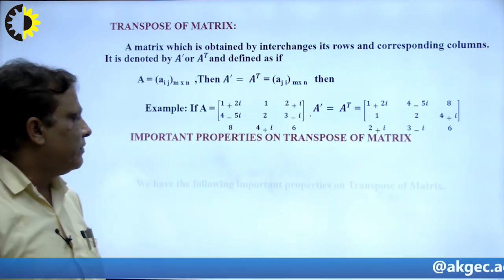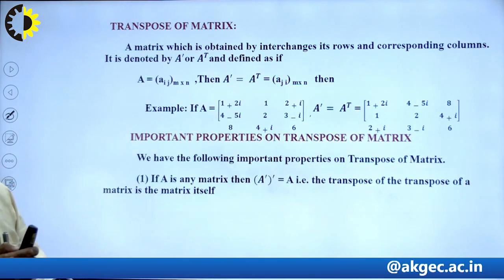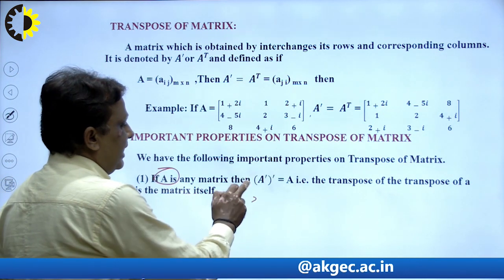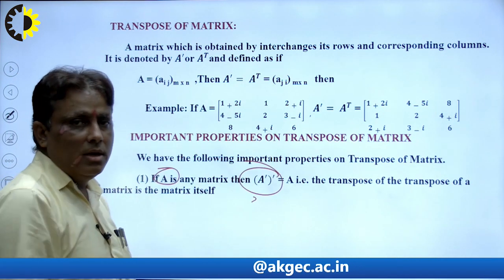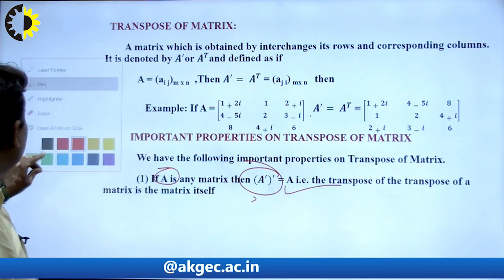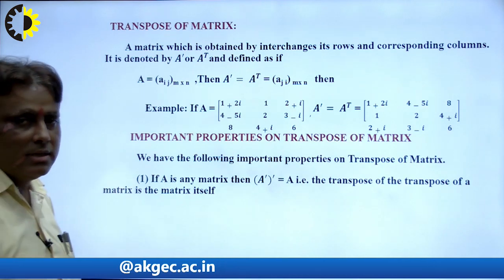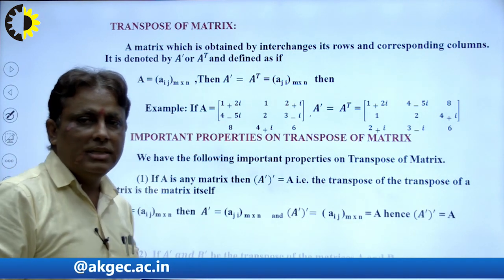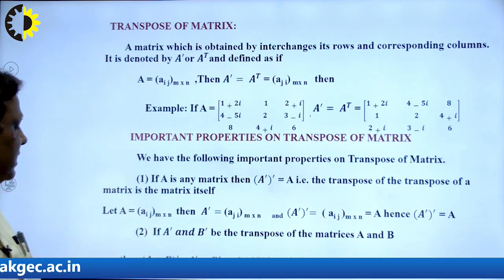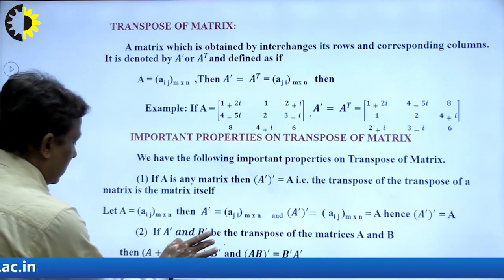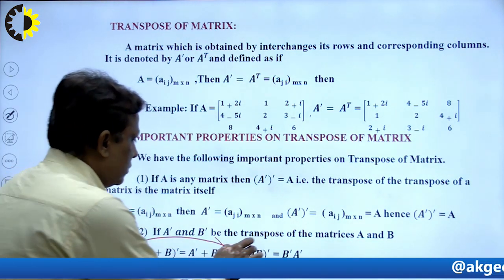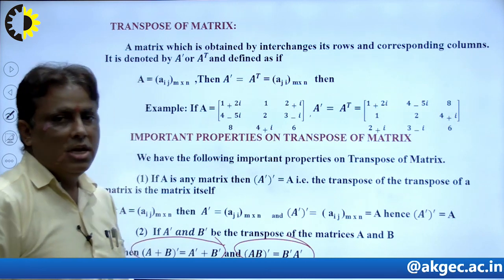Properties of the transpose of a conjugate, right. I want to discuss some results here. Suppose A is a square matrix, and A double dash, that means the transpose taken two times, is the matrix A itself. So this is very important, students, keep in mind and remember this result at the time of calculation, right. In this way we find out, suppose I have two matrices A and B. So this is known as the sum rule of transpose of matrices, and this is known as the product rule, and this is known as the reversal law.